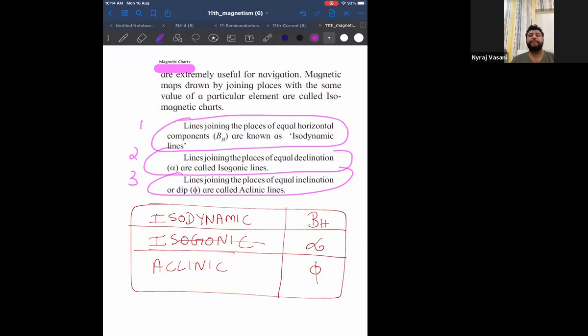Tell me, in the last class we have done the formula for the angle of dip. Tan phi equal to BV by BH, correct? We have done that formula in the last class. In that BH has come, correct? In the formula tan phi is equal to BV by BH, what was BH? Horizontal component of Earth's magnetic field. So we have written the same thing here.